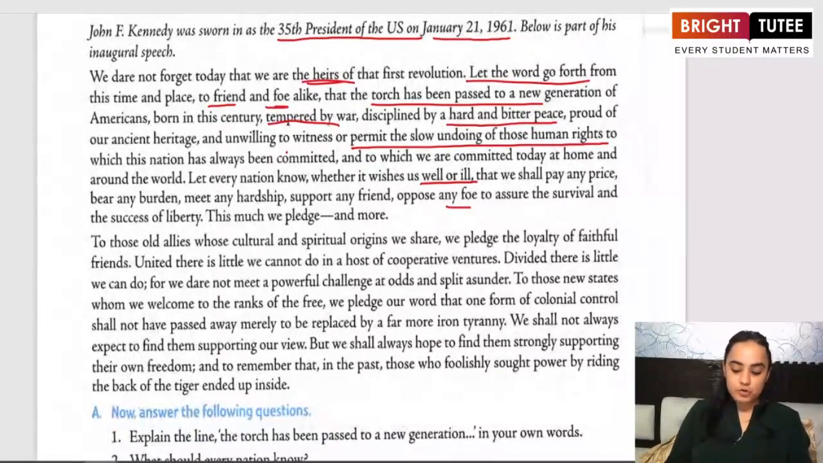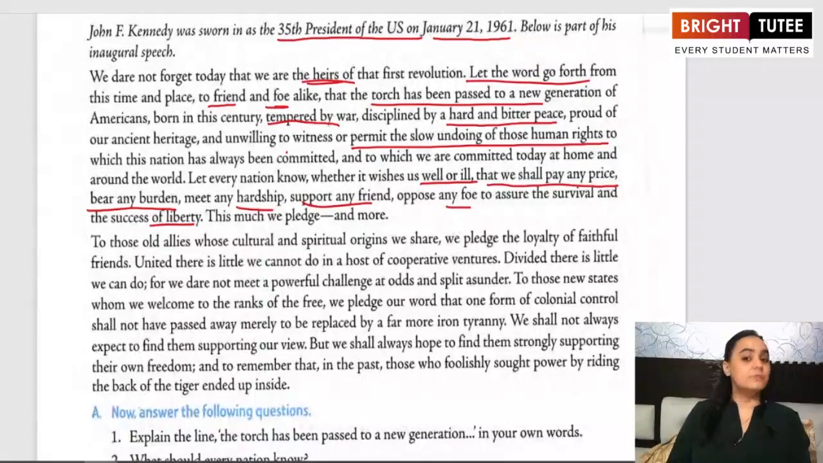Let every nation know whether it wishes us well or ill. So he says that every country should know, whether that country wishes us well or ill, means whether that country wishes good for us or wishes something bad for us, but every country should know that we shall pay any price. We shall pay any price means we are ready to go to any extent. We are going to bear any burden. We will do anything, meet any problem, support any friend, oppose any enemy